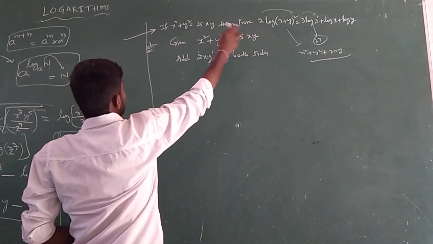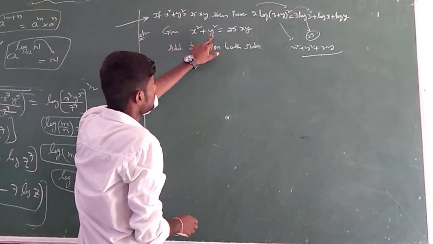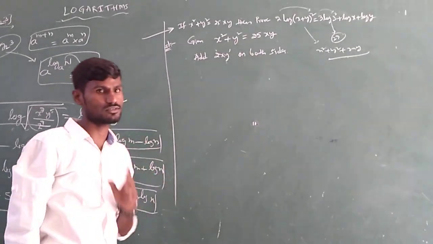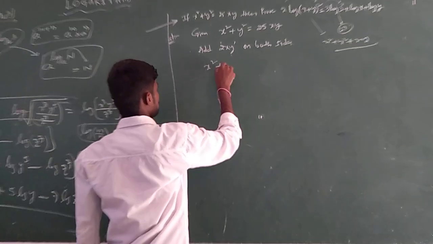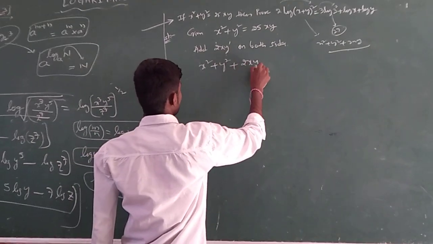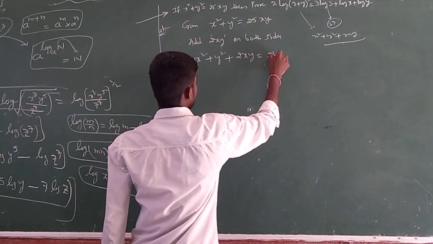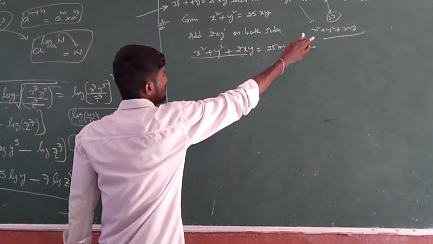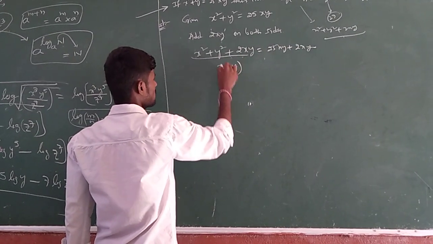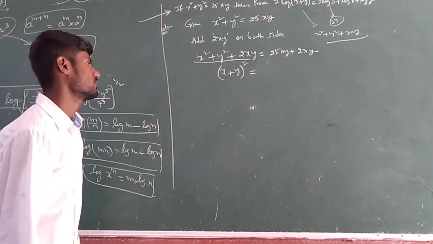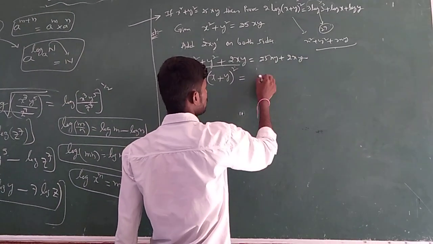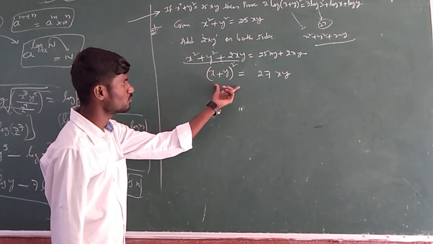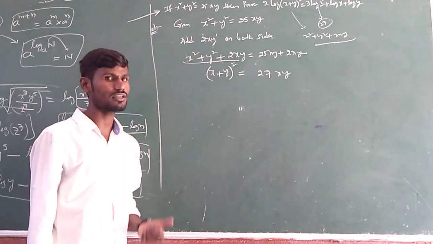Now if you observe the left side part, here also the left side part, only x square plus y square you have. But what is missing? 2xy. That's why you have to add 2xy. So two clues to get that. So add 2xy on the left side, and on the right side also 25xy plus 2xy. Now this totally becomes the expansion, so we can write this place as x plus y whole square. Yes, obviously. Next, here 25xy plus 2xy becomes 27xy.